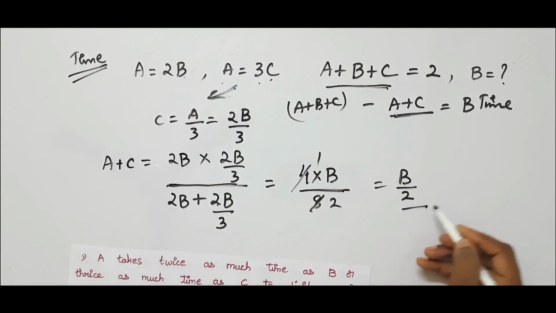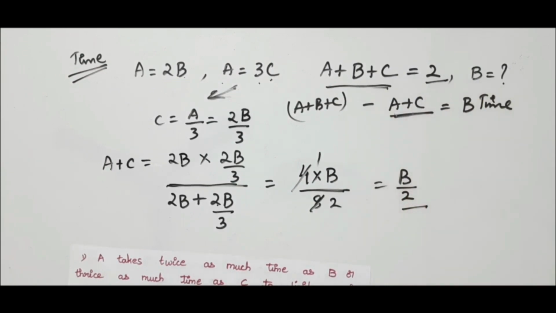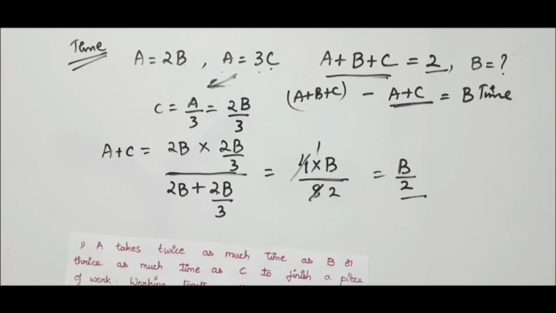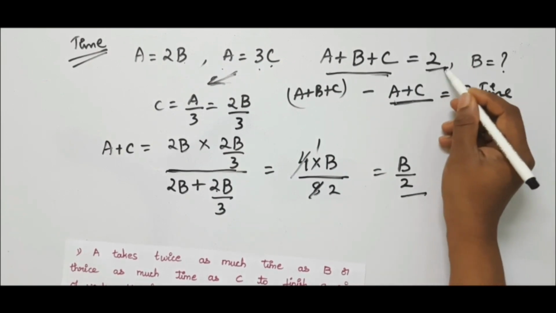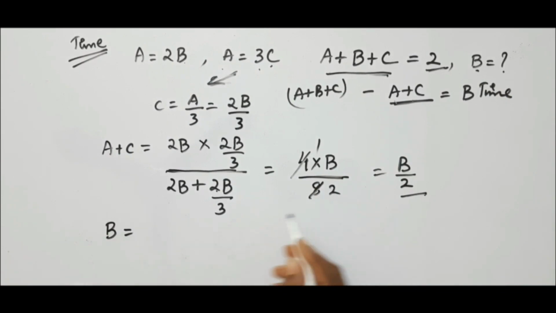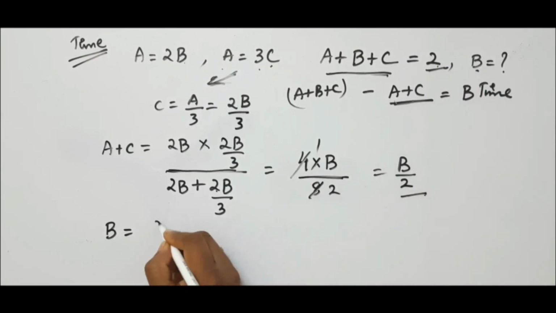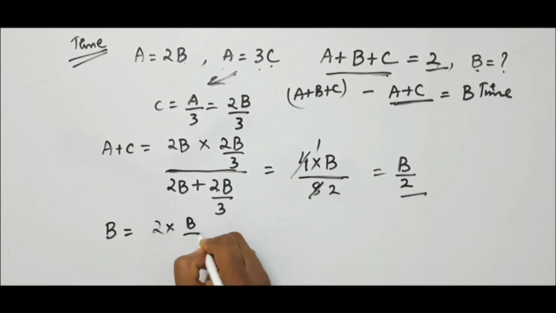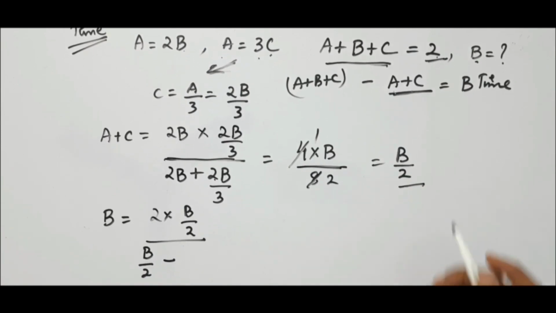Now using this value and the A plus B plus C value, we will calculate B alone using the shortcut method which I explained in the previous video. B alone is B equal to: multiply these, so 2 into B by 2. As we are asked to find the alone value, first write this value, that is B by 2, minus the total value. The total value is given as 2.